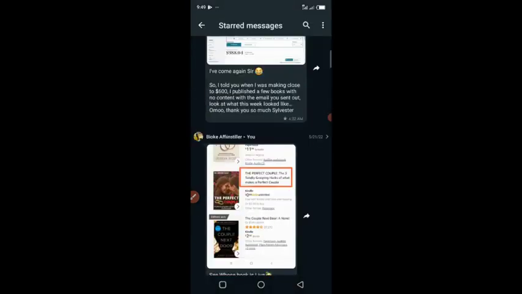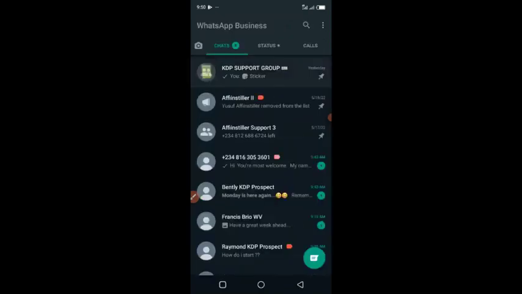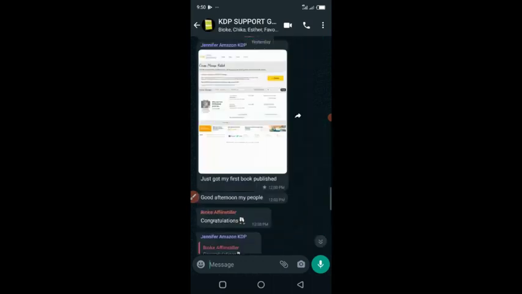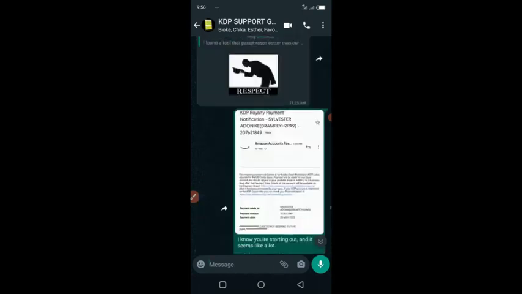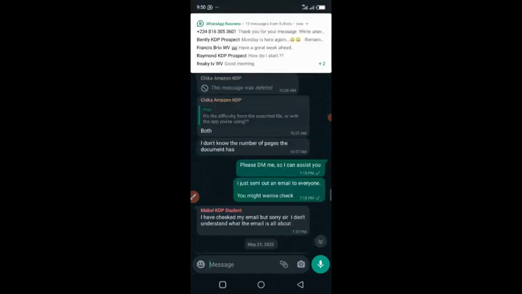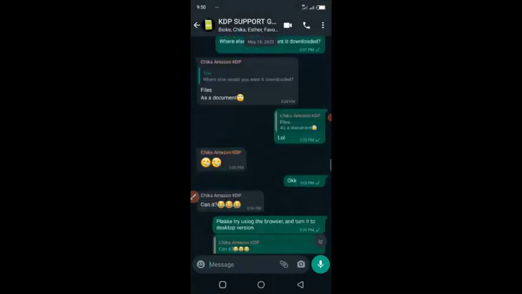And this is Bioke, and there is a lot of them making this happen. So this is my support group. If you come to this support group, you will actually get supported. It's like a community. We actually help each other out. We actually make sure that everything goes smoothly. If you have questions, you can ask questions. If you have queries, you can drop it, and somebody will respond to you if I'm not there. But in most cases, I'm always there to respond to you.